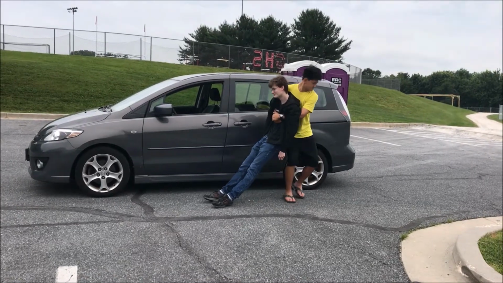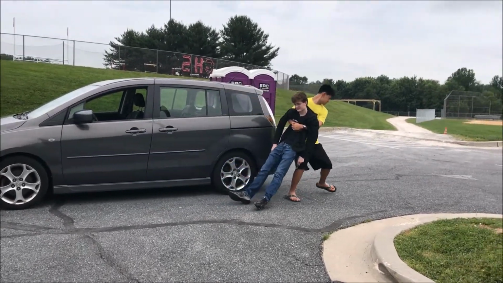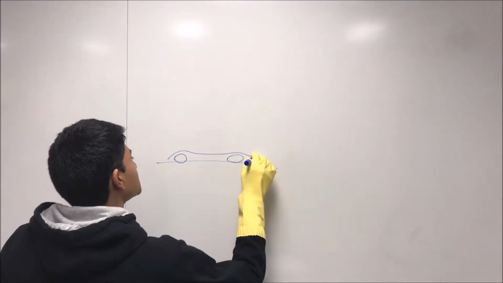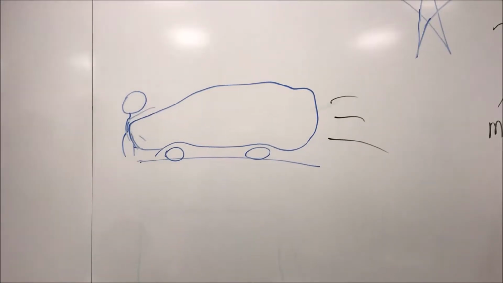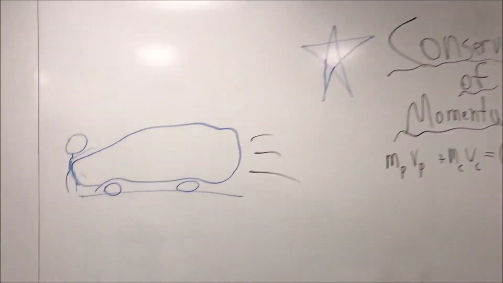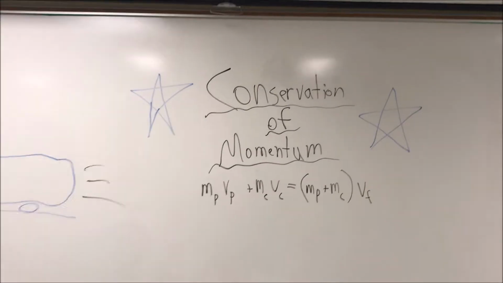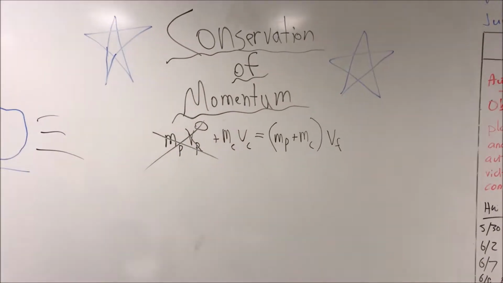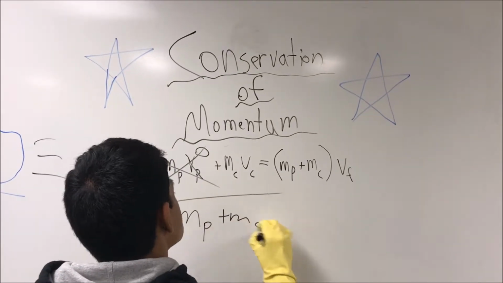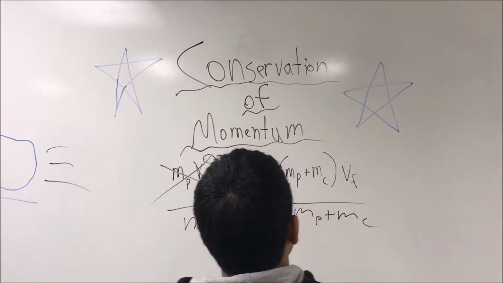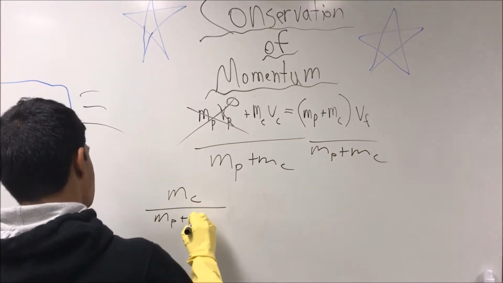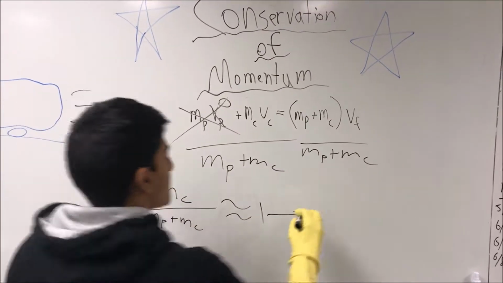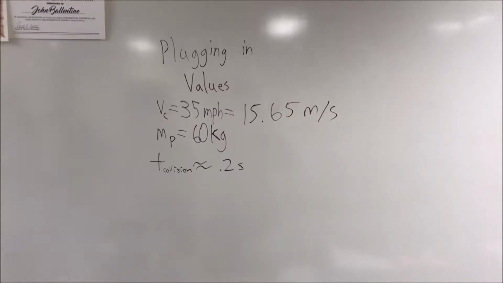First, let's talk about how badly this guy is hurt. Let's talk about the conservation of momentum during the crash. The person's momentum and the car's momentum before the crash is going to be the same as the momentum after the crash. The person's velocity is 0 and therefore has no momentum, but divide both sides by the combined mass to derive an expression for final velocity. The mass of the car over this combined mass is going to be roughly 1. So therefore, the final velocity is going to be roughly the car's velocity.